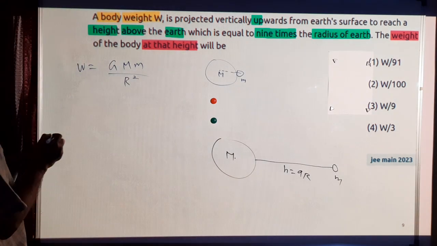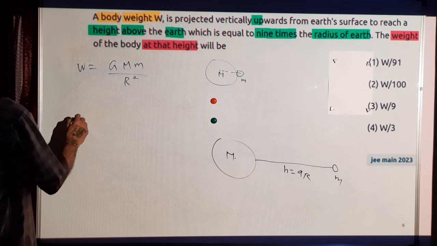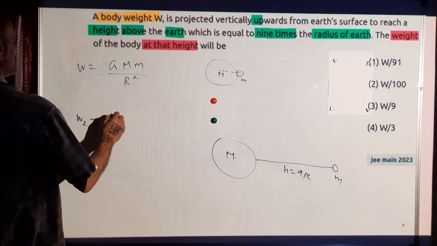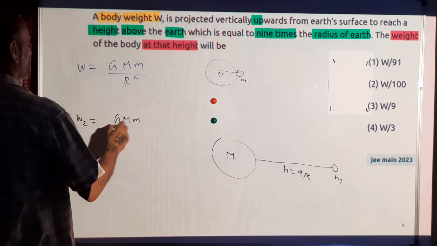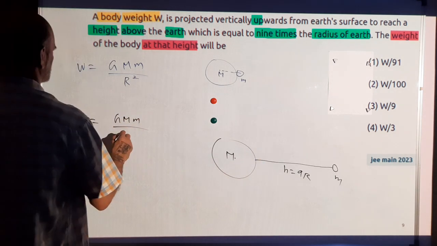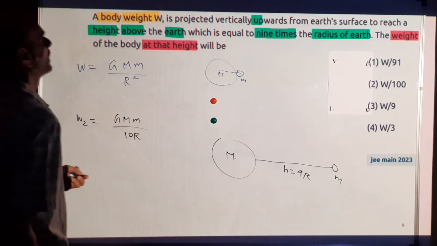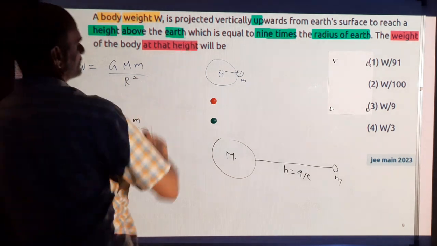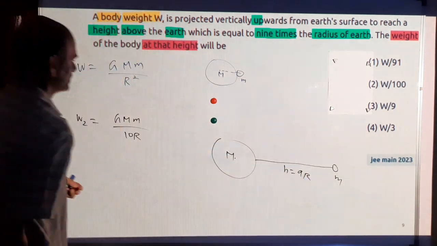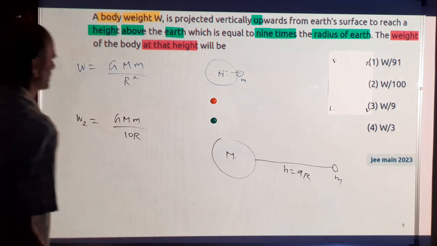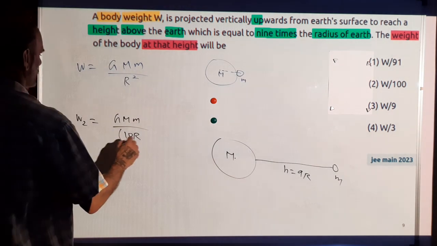So in the second case, W2, masses are the same, but the distance has increased to 10r. Height above the Earth's surface is 9r, so the distance is 9r plus this distance, which is r, and square, distance square.